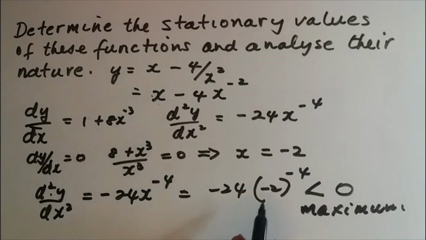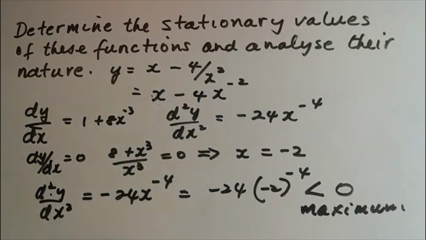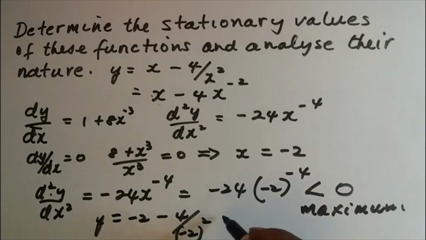Now we can go ahead and find our stationary value by substituting negative 2 into the equation of the curve, which is y is equal to negative 2 minus 4 over minus 2 all squared, and this is equal to negative 3. So we have a maximum turning point, and negative 3 is the stationary value at that turning point.